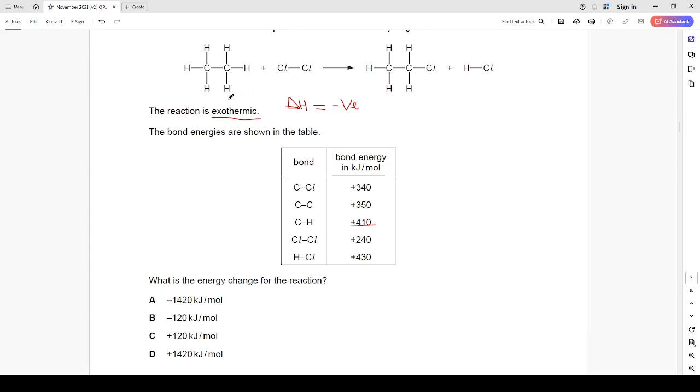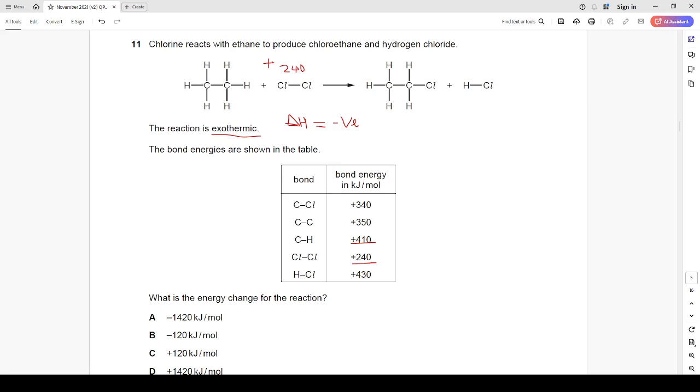We do the same thing with chlorine atoms. Of course, chlorine to chlorine atom here, we have 240. That is the energy here, plus the energy in ethane can be calculated.